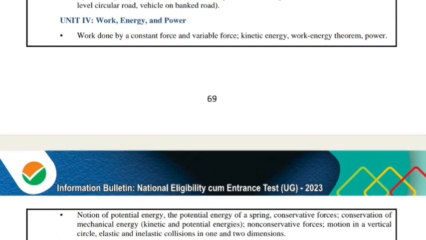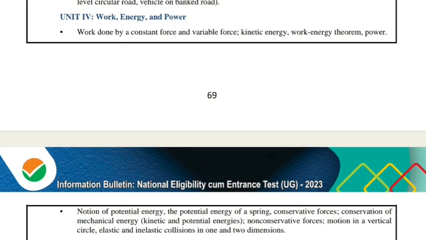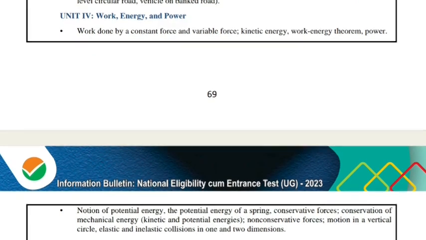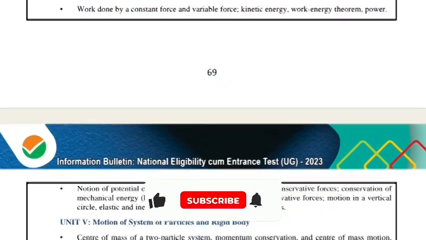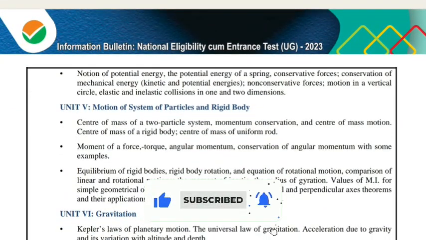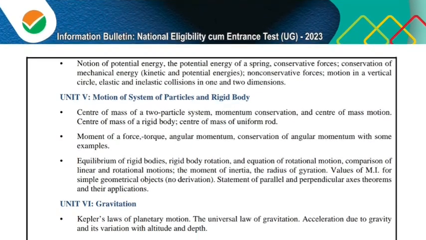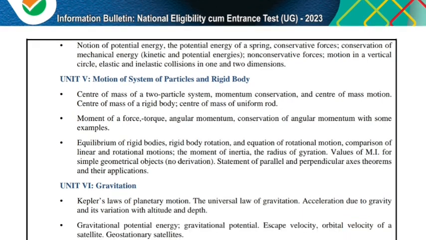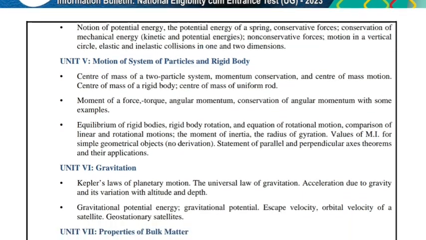Unit 4, that is work, energy and power. In this chapter you have to learn about work done by a constant force and variable forces, kinetic energy, work energy theorem, power, notion of potential energy, the potential energy of a spring, conservative forces, conservation of mechanical energy, non-conservative forces, motion in vertical circle, elastic and inelastic collisions in 1 and 2 dimensions.